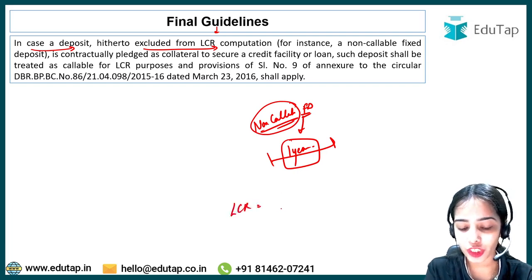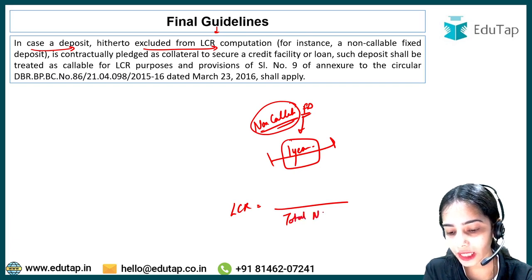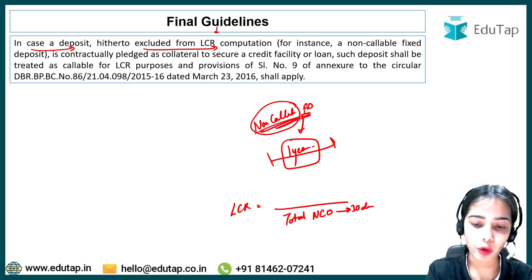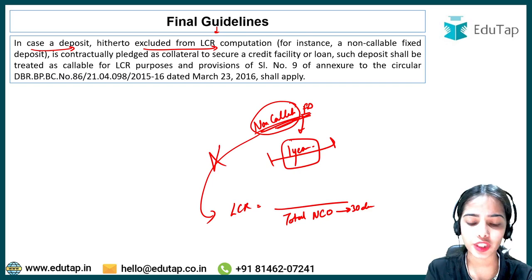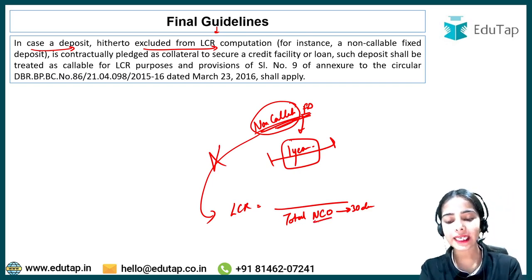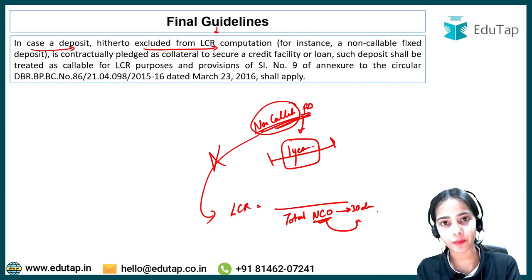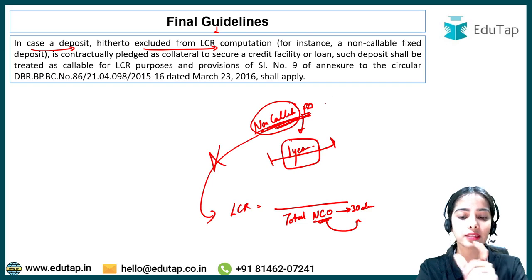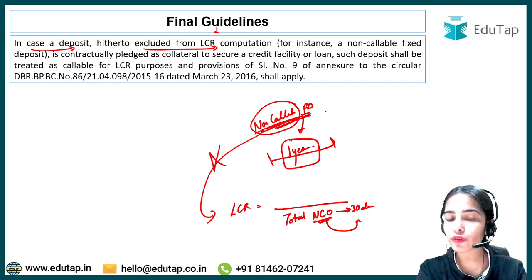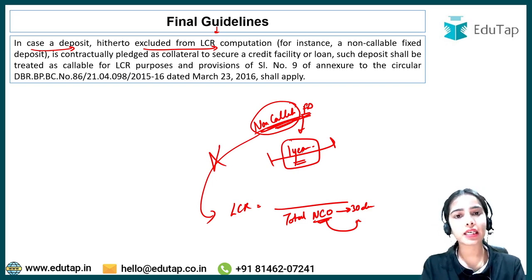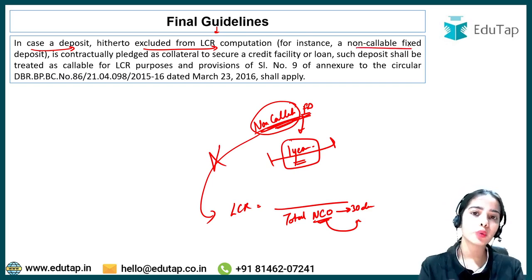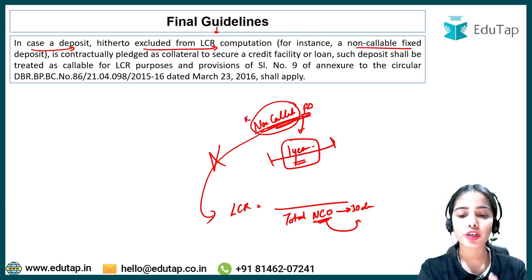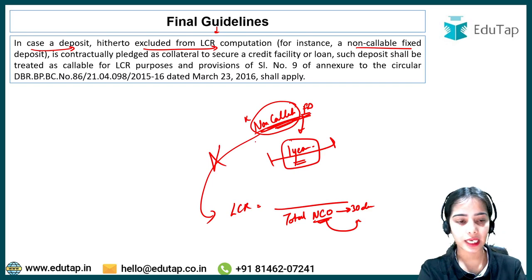So in the LCR computation, if we are taking the total net cash outflows over the next 30 days, will this non-callable fixed deposit be included in the LCR calculation? No, it cannot be included, because here we are taking only the total net cash outflows that can happen in the next 30 days. This non-callable fixed deposit is the depositor's deposit, but the depositor cannot withdraw it before the maturity. Within the next 30 days, the depositor cannot withdraw it. So that's why non-callable fixed deposits are not included in the LCR computation. This is the idea, okay?